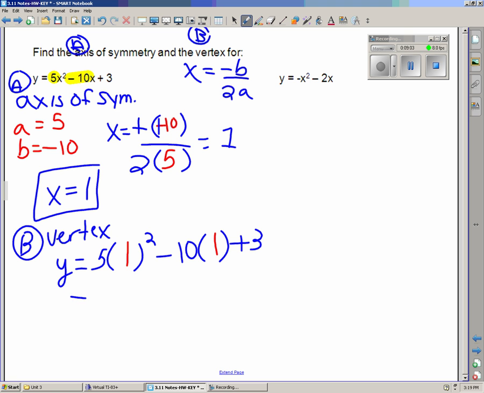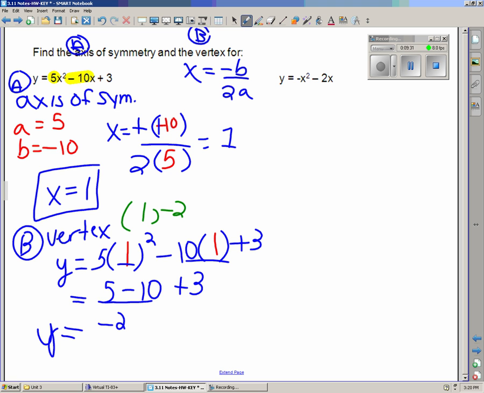Now when I do the math, 1 squared is 1, 5 times 1 is 5, 10 times 1 is 10, plus 3. So y equals 5 minus 10, which is negative 5, and negative 5 plus 3 is negative 2. Y equals negative 2. What that's allowed me to find is my vertex, an ordered pair, 1 comma negative 2. And now I've answered B. So we've done two things: axis of symmetry, x equals 1, vertex, 1 comma negative 2.